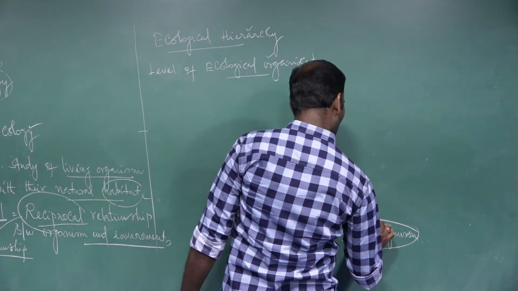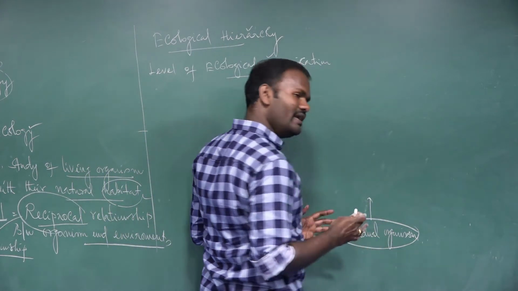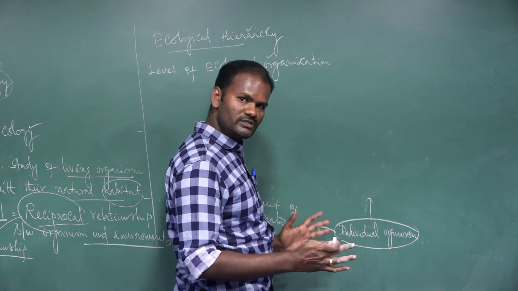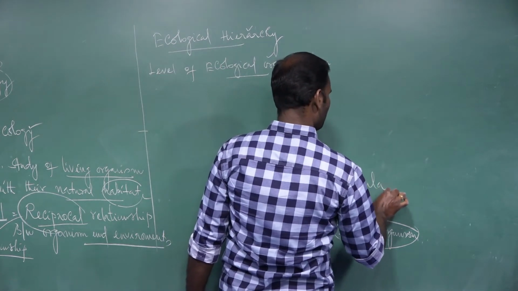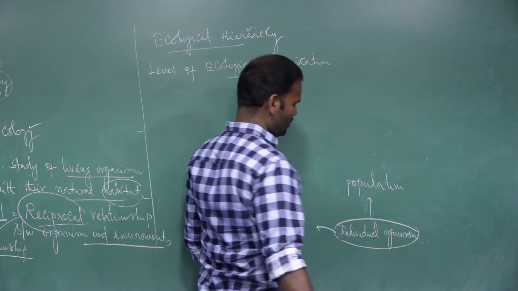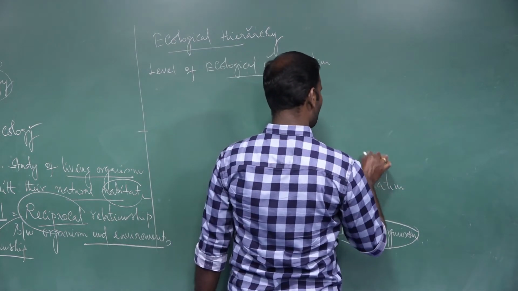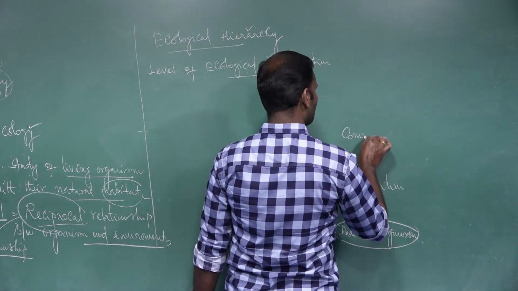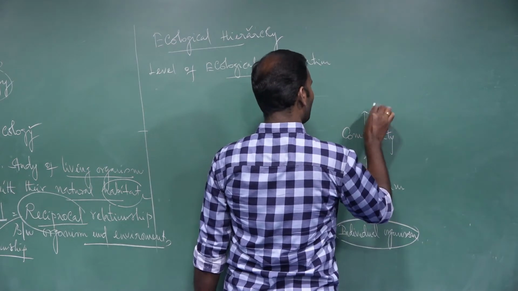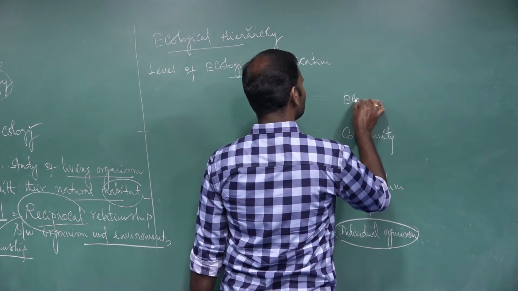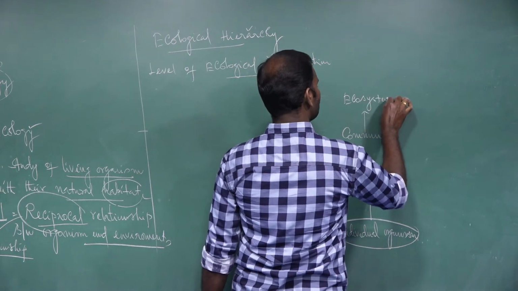Different individuals of the same species come together to form populations. I will explain population later. Different populations form a community. Different communities together form an ecosystem.